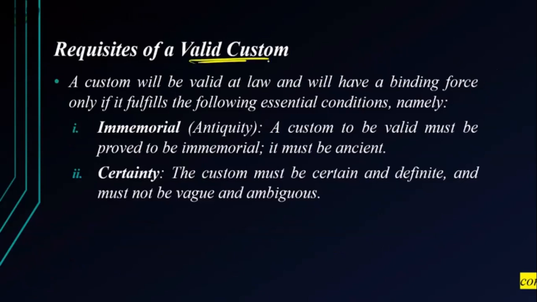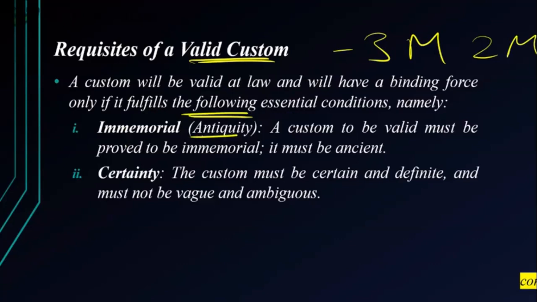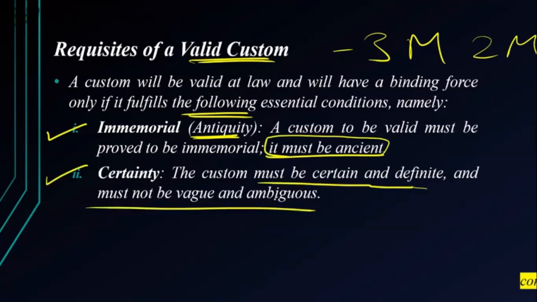What is a valid custom? Again, a 3 marks question, sometimes 2 marks. A custom will be valid at law and will have binding force only if it fulfills the conditions. First, it should be of antiquity, immemorial. From many years, they should be able to say my grandfather, great-grandfather has been following it. It is ancient. Certainty: the custom must be certain and definite and must not be vague.